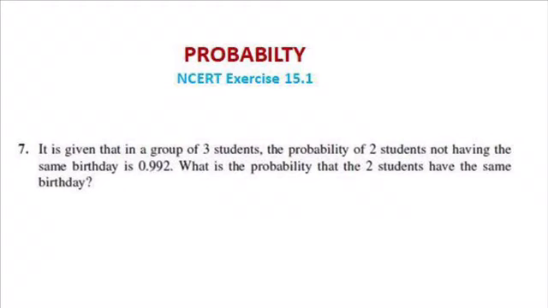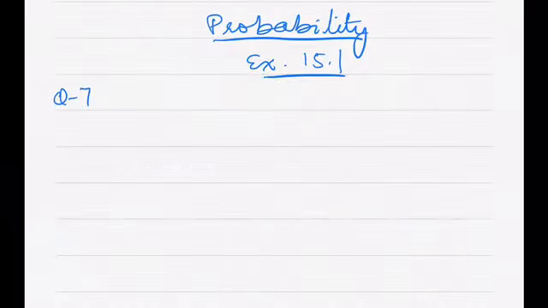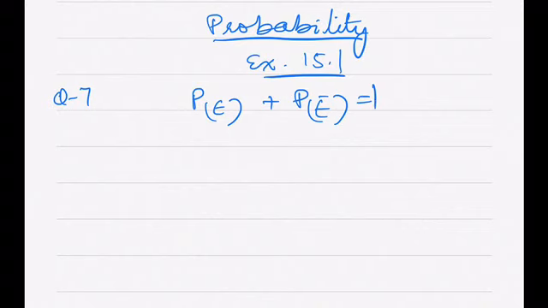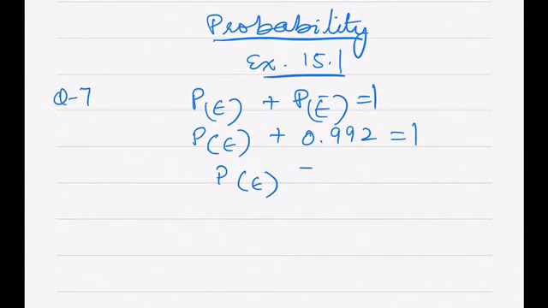We have already done this concept: probability of an event plus probability of not E is equal to 1. So probability of E plus probability of not E, which they have given as 0.992, should be equal to 1.